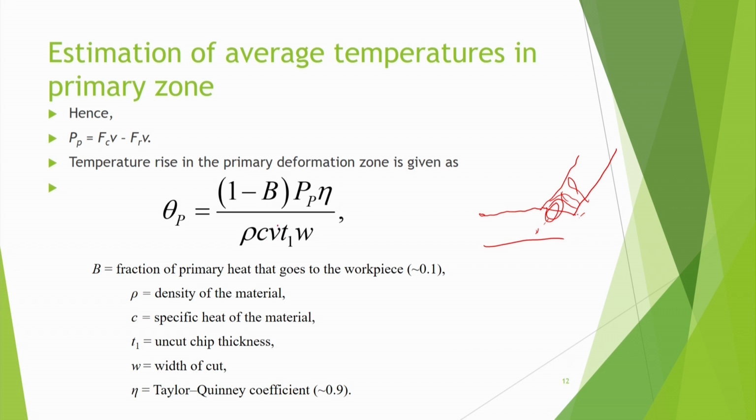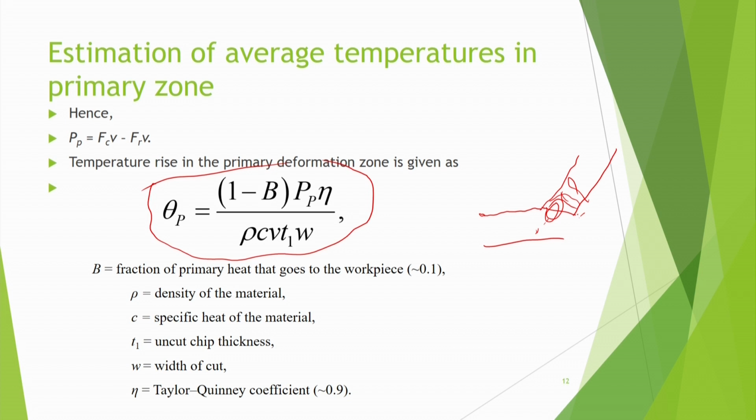So if we take this total heat divided by the mass flow rate into specific heat, then you get the average temperature rise. It is an important expression. It will help you do a rough estimation of the temperature of the chip: 1 minus beta, Pp, eta, divided by rho C V t1 w.